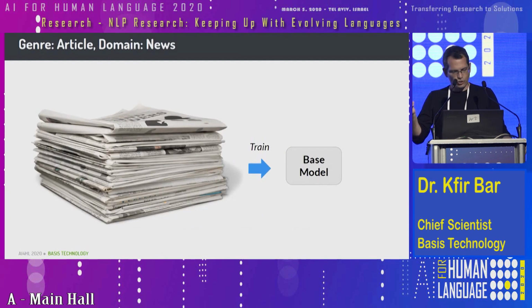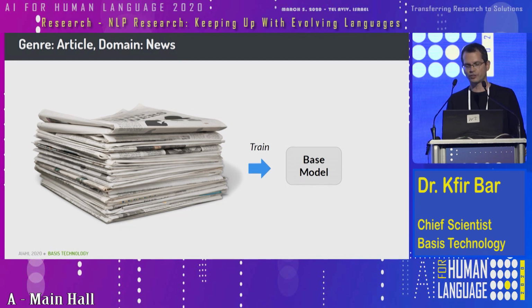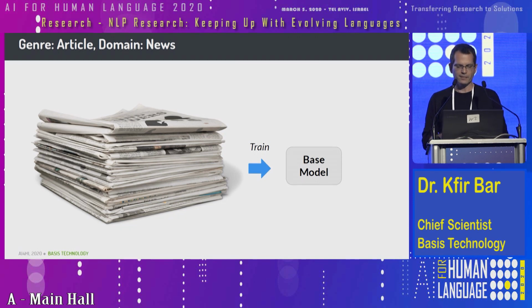So I have more such observations to share, but I had to cut a few slides so that we can talk about some other things. So I'm going back to this slide. This is when we talked about how we're using annotated news articles to train our base models. So based on these differences that we've just observed, hoping that this model will work on instant messages just doesn't make sense.